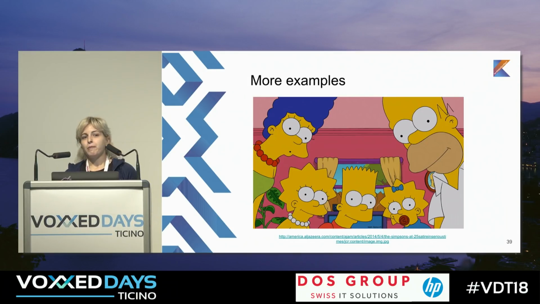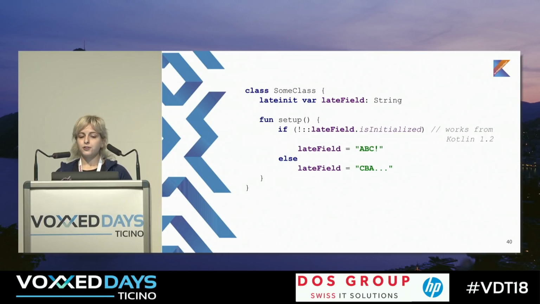Let's look at more examples of lateinit, how it works, what features we have, and maybe some more analogs of lateinit. First of all, lateinit is a really interesting feature because we can check if a variable was really initialized by using this strange construction. And this construction works only from Kotlin version 1.2. So using this construction, you can check if a late field was already initialized or not. And based on this, you can build your own logic.